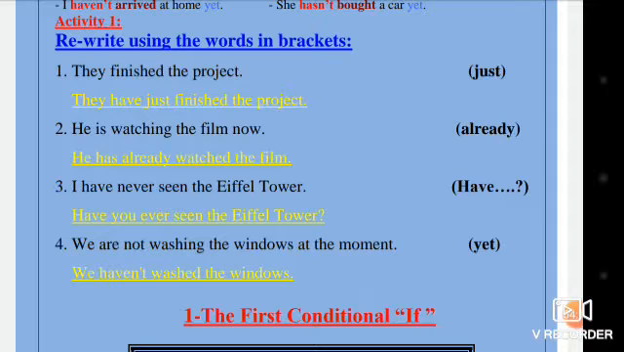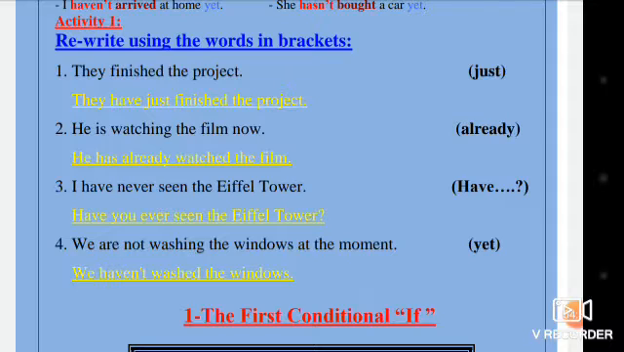Number 2. He is watching the film now. Use already, the same as just. He has already watched the film. Excellent. He has already watched the film.